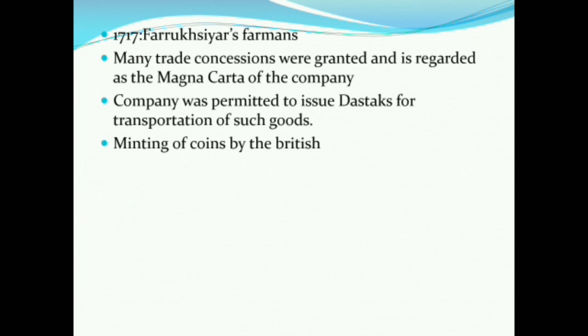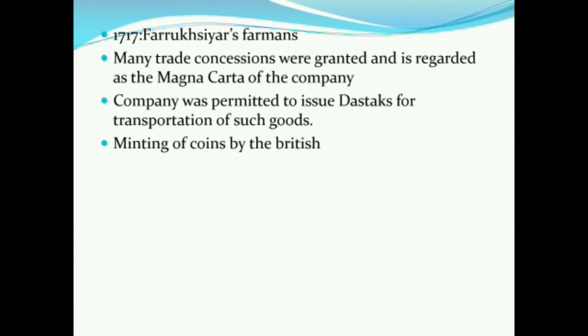Now the company was permitted to issue dastaks for transportation of such goods. Dastaks were the passes which could be given for the transportation of any good. And in Bengal, the company's imports and exports were completely exempted from additional customs duties with the payment of rupees 3000. Coin minting was allowed to the British.